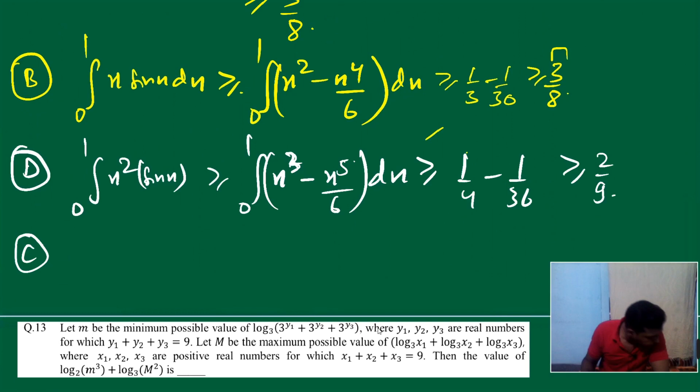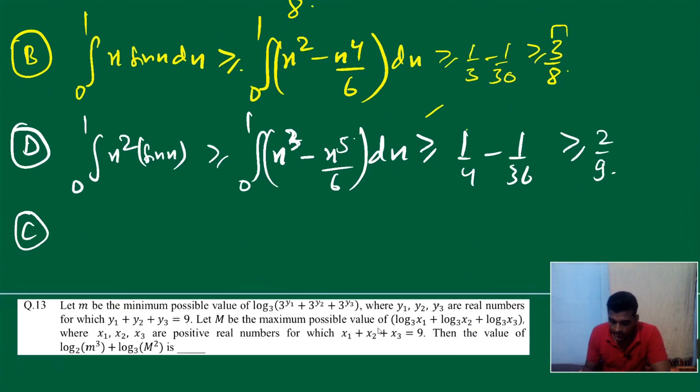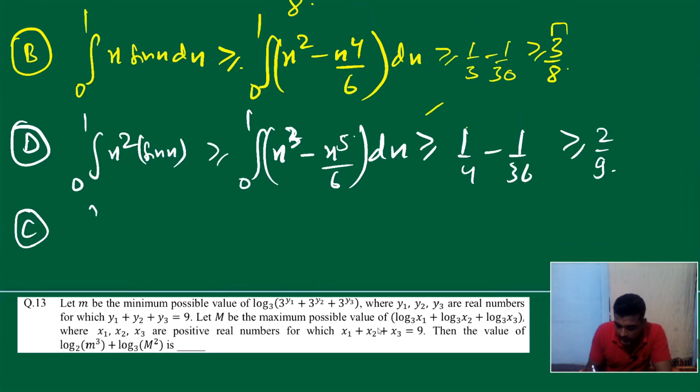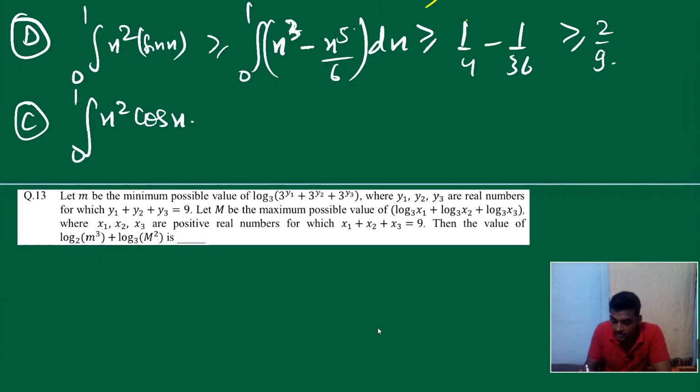What is C? C is x square cos x, right? x square cos x. Okay, we have checked already. You can check by yourself that if we substitute cos x is greater than or equal to 1 minus x square by factorial 2, that is 1 minus x square by 2. Integrate this, what do we get? Of course, greater than or equal to.